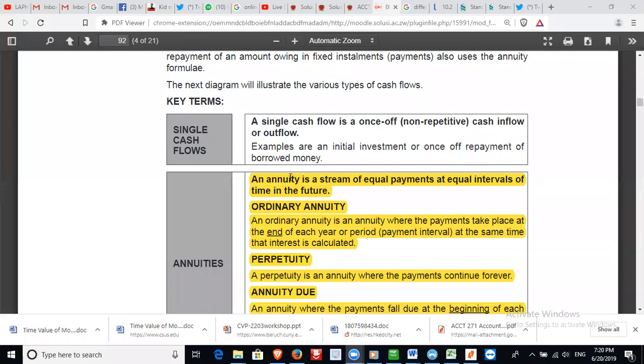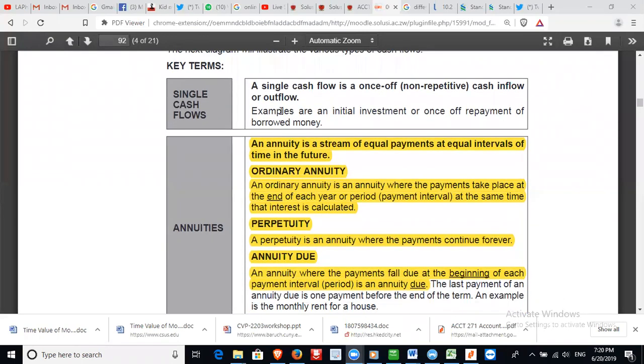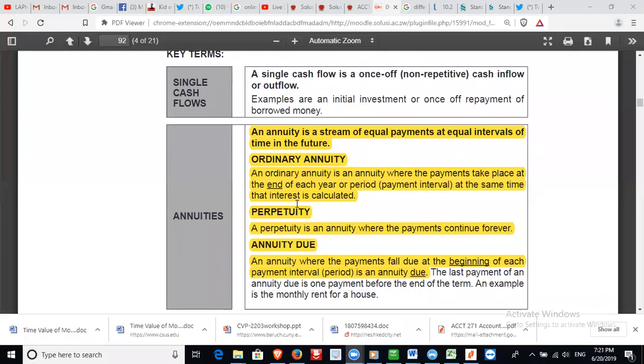So that's that. There are key terms that we are going to look at when you're looking at time value of money. We have an annuity. This is a stream of equal payments at equal intervals of time in the future. Then under annuity, we have ordinary annuity. Ordinary annuity is an annuity where the payments take place at the end of each year or period. That is, payment interval at the same time that interest is calculated.